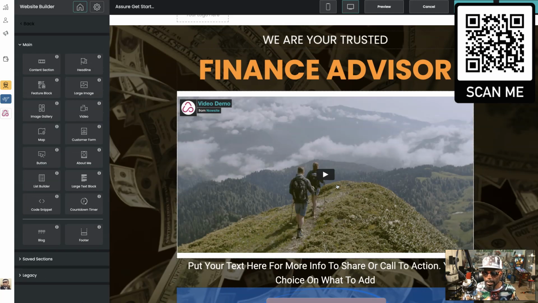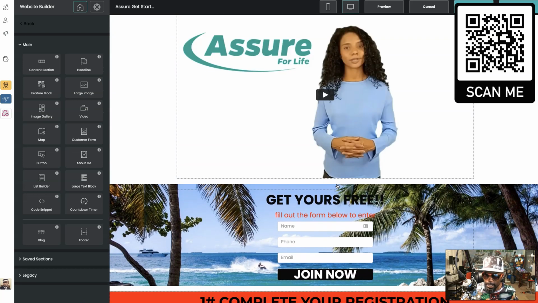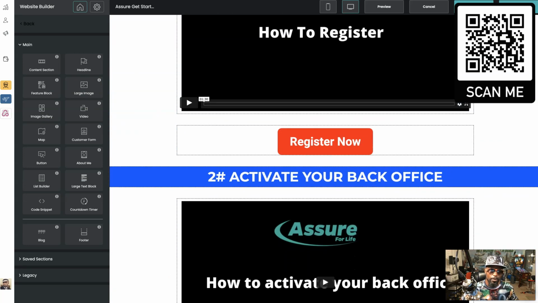So you see how quick and easy it is that you can just start really building out your website back here. You can do headlines, feature blocks, large image, large gallery, videos, map, custom forms, buttons, about me section, list builder, large text block, code snippets. You can actually put code up in there, HTML, Java.